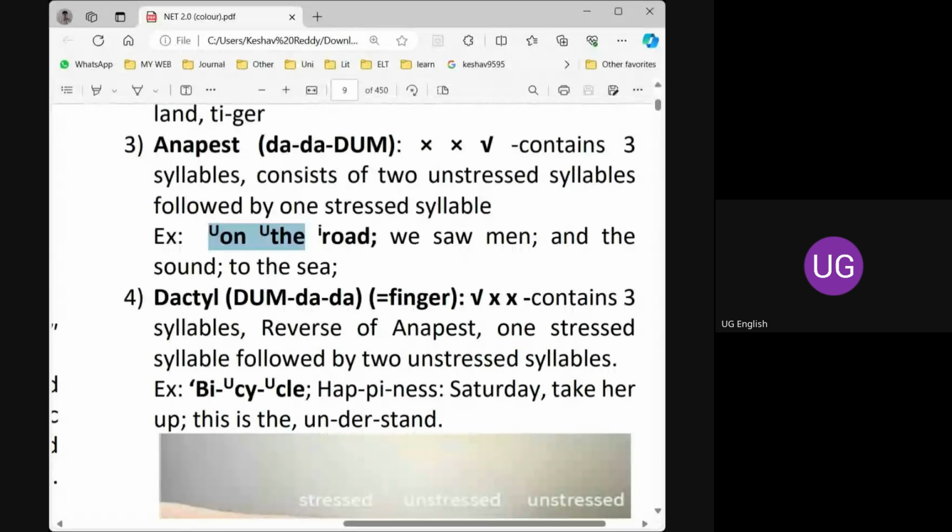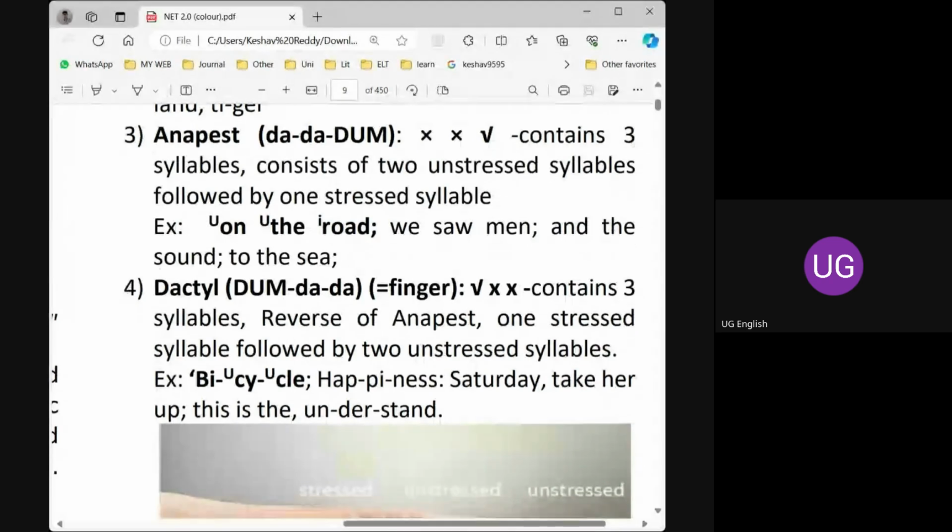All these are generally unstressed. Whereas the content words, nouns, verbs, adjectives, they take the stress. So it's a general rule. To remember this, da da dum. That's why on the road.